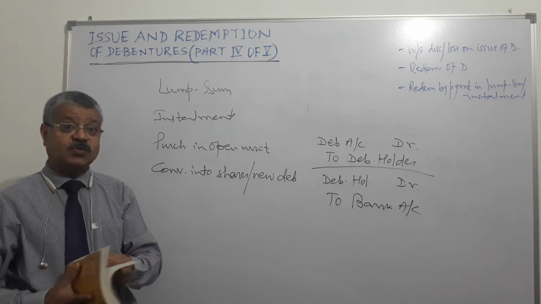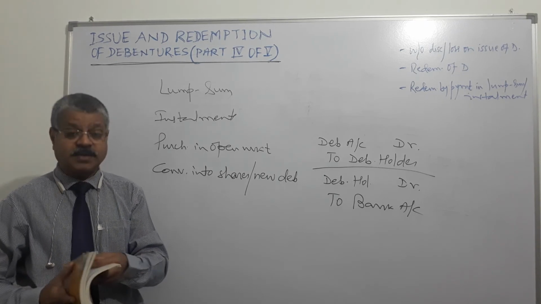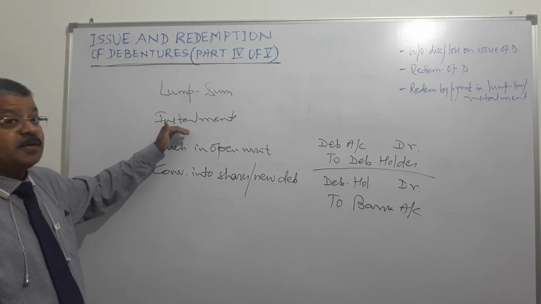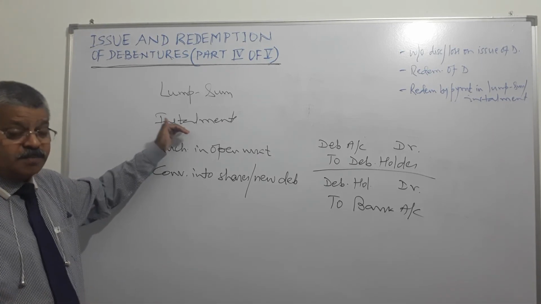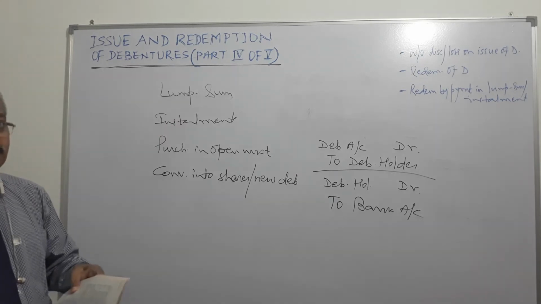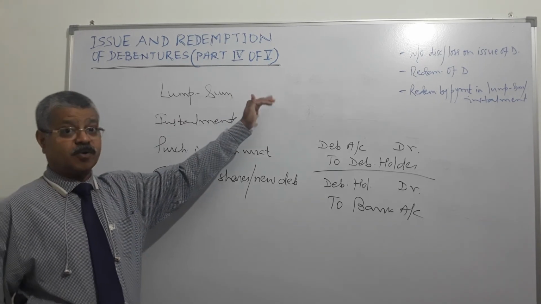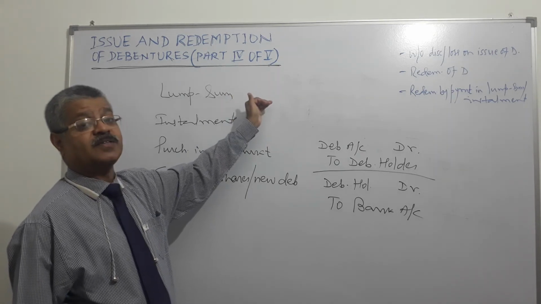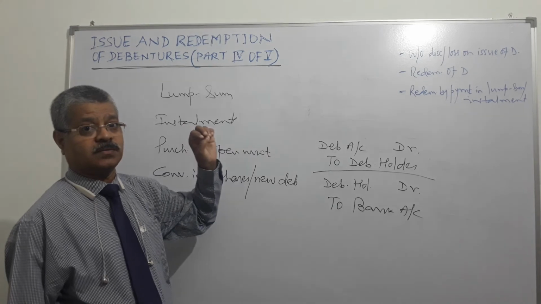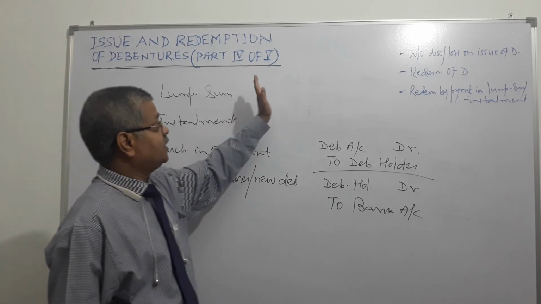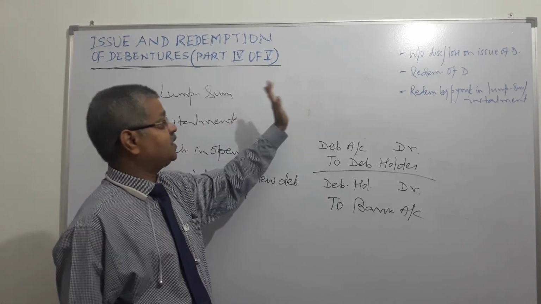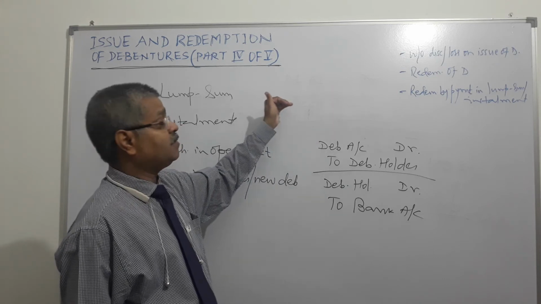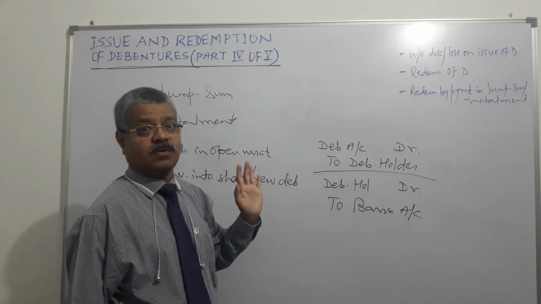So in case of redemption through installment, the entries are, if it is being paid out of the profits, then what is happening? Debit profit and loss, credit debenture redemption reserve account. Second entry is debit debentures account, credit debenture holder. Third entry is debit debenture holder, credit bank account.